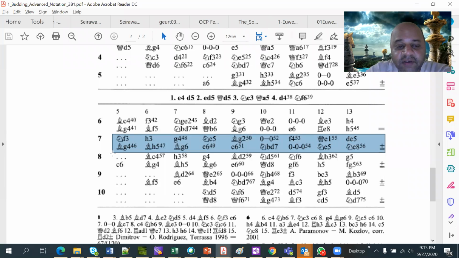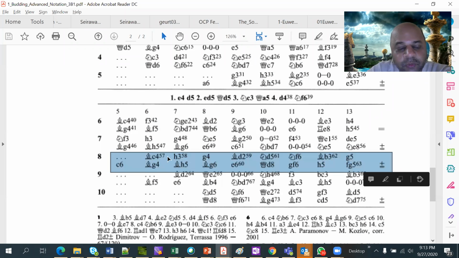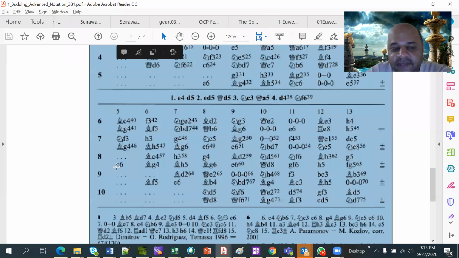There is another line where, in line number 8 here, I will mark it out, you will see the white's move has been given as dot dot dot. Dot dot dot means same as above. So this is line number 8, and it is saying dot dot dot for white, which means the same white move as in line number 7, which is knight f3. But black's move is different, so instead of bishop g4, black is playing c6 as the fifth move. So that is line number 8 here.